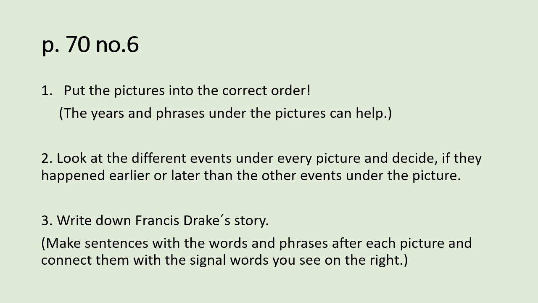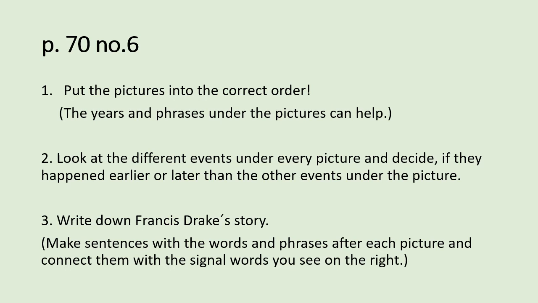Have a look at exercise 6 on page 70 in your book. Here, you will have to do 3 things. First, you have to put the pictures that describe the life of Francis Drake into the correct order. There are some phrases and years under every picture that can help you find out what happened when.